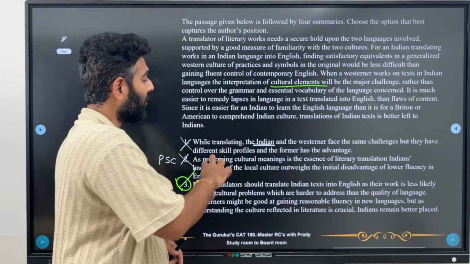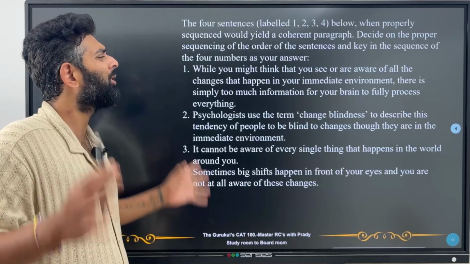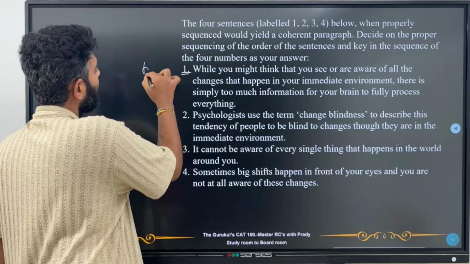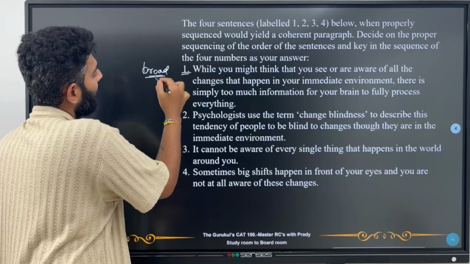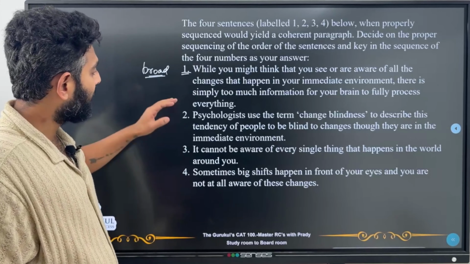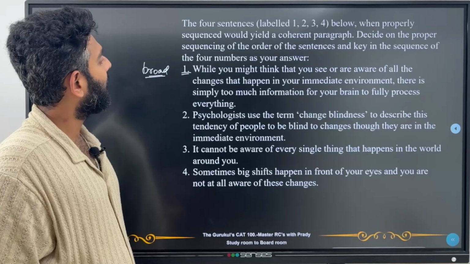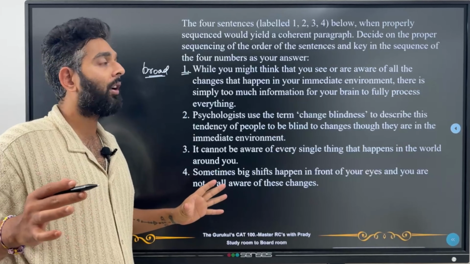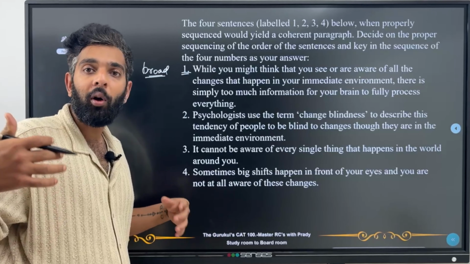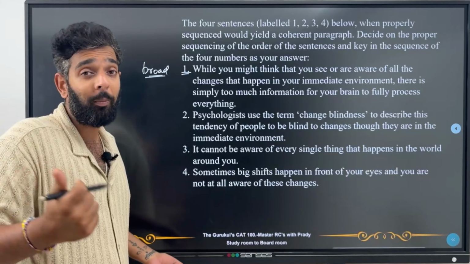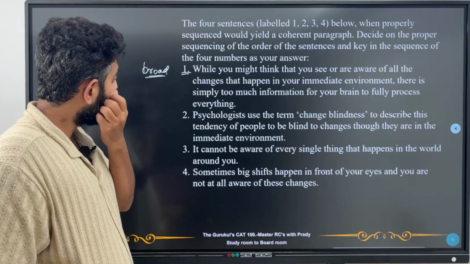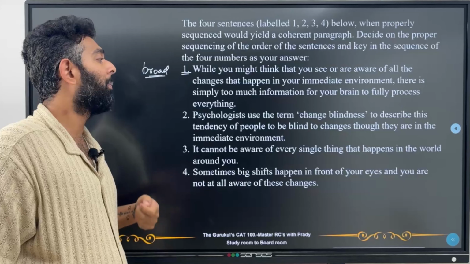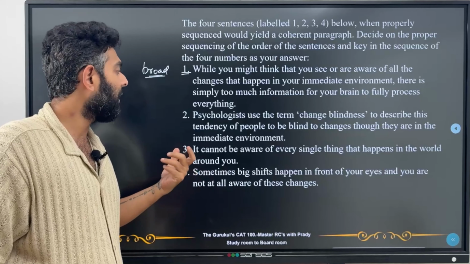So let's go to the 4th question. Now, I mean, there's simply too much information for your brain to fully process everything. Now, this is broad enough for me. So unless I find something more broad, I'm going to take 1 as my first sentence. Now what is happening over here? He's actually telling that there are too many changes that go on around you and you are not able to process everything. Even if you notice everything, your brain is not able to process everything. Now 2 says, psychologists use the term change blindness to describe this tendency of people to be blind to changes in the immediate environment.